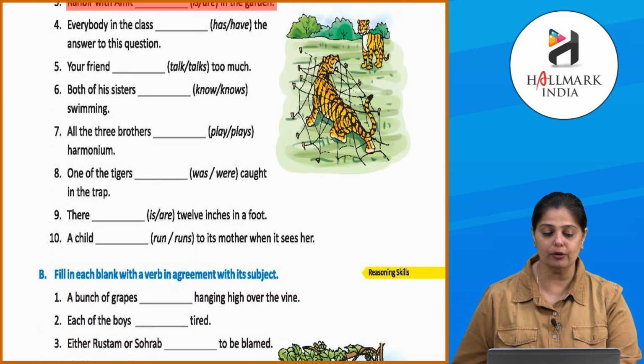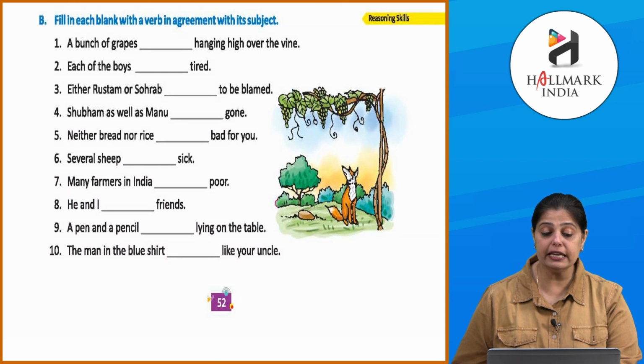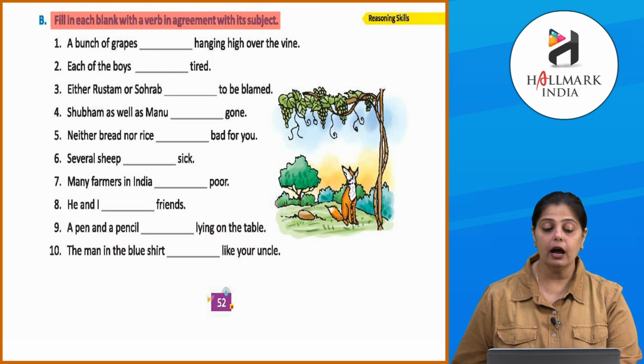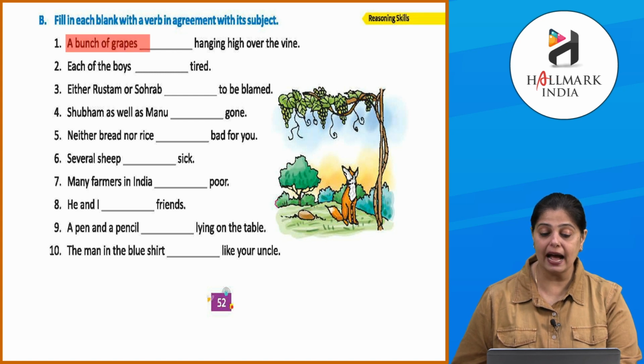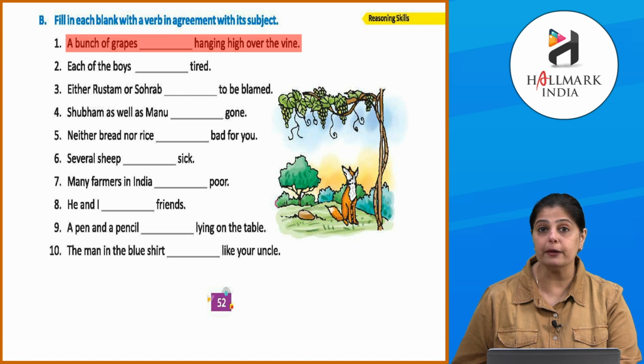They're pretty easy. Okay, next one, fill in each blank with a verb in agreement with its subject. A bunch of grapes dash hanging high over the vine. So bunch of grapes, we will consider this as one. A bunch of grapes is hanging high over the vine.